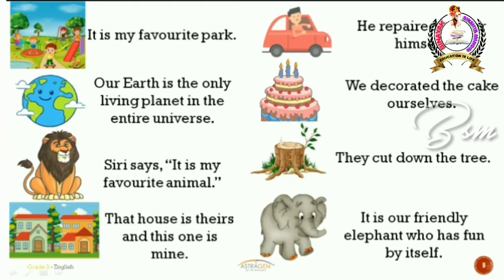All these come under personal pronouns because I have replaced a specific person or a thing here, right? And what are possessive pronouns? Possessive pronouns will always talk about the possession or the ownership. So that is when you can use a possessive pronoun. Look at the fourth example: that house is theirs and this one is mine. So theirs and mine are nothing but possessive pronouns. Possessive pronouns will always talk about possession or ownership towards a noun.